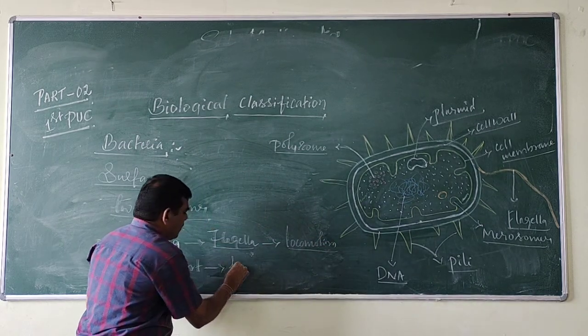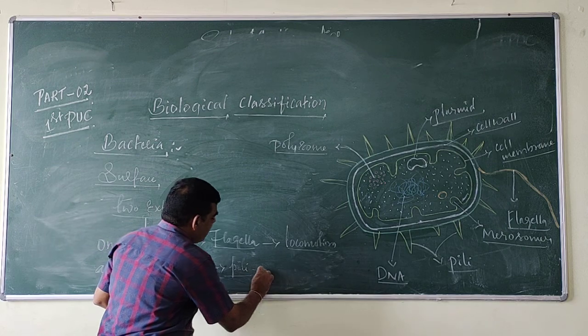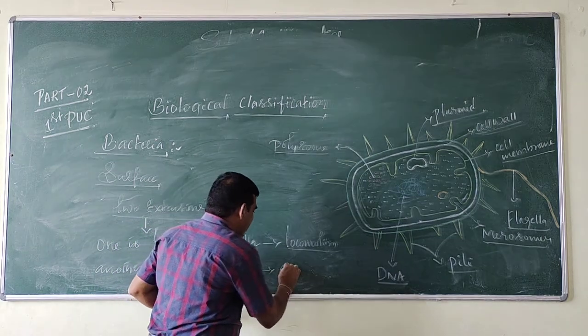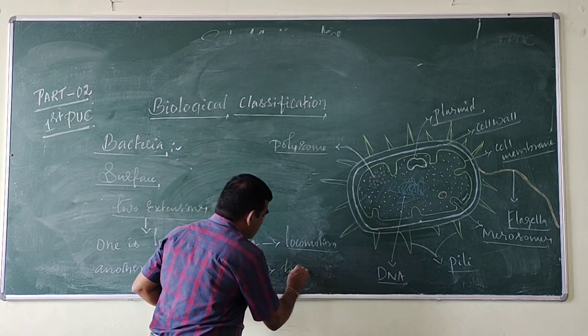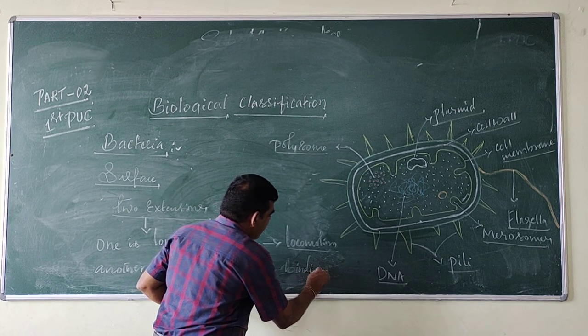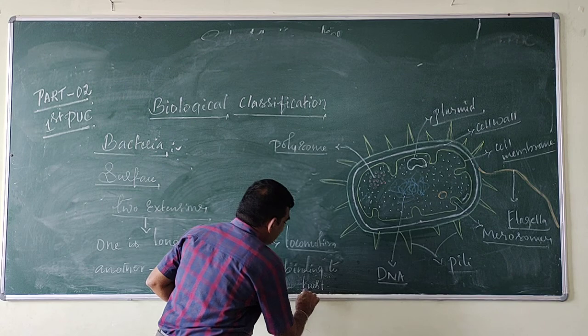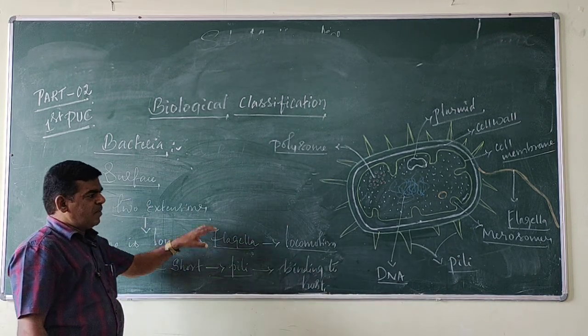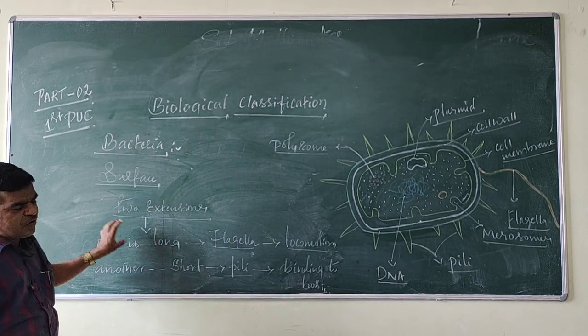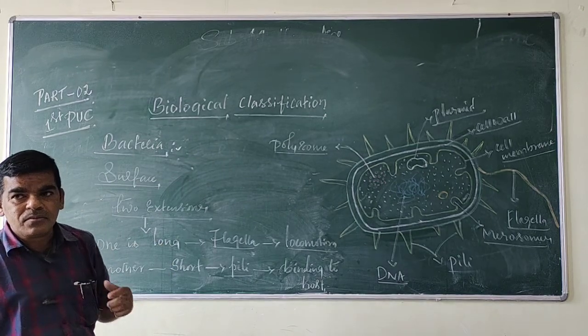Short ones are called pili, which help in attaching or binding to the host. Clear?